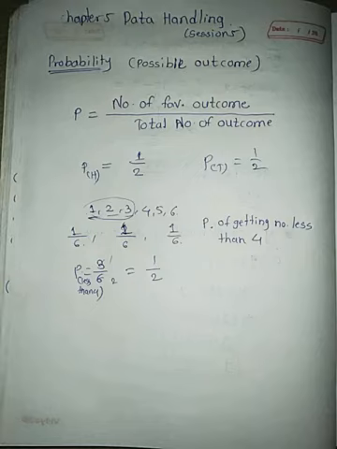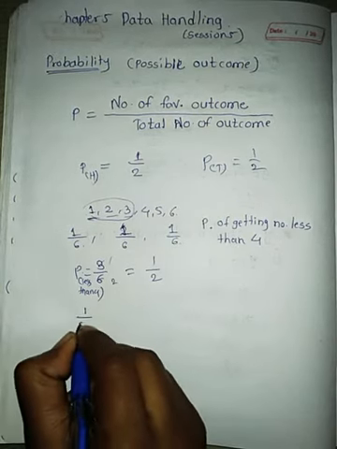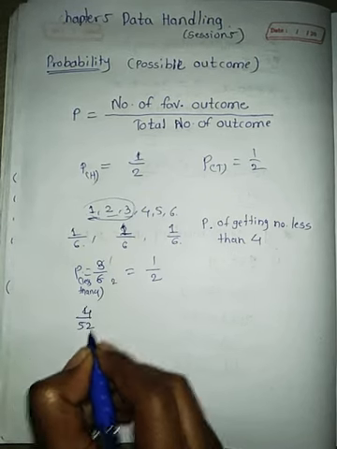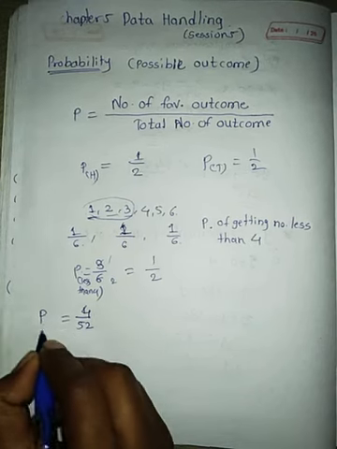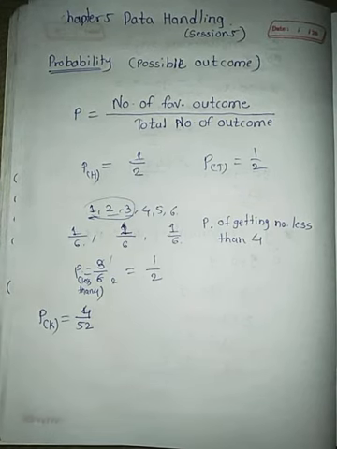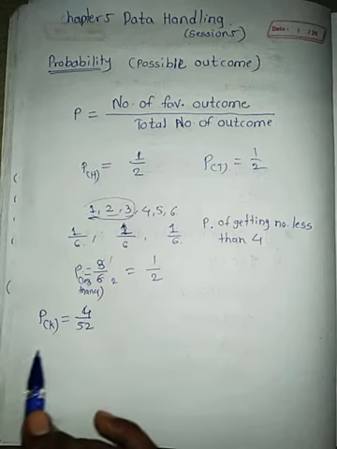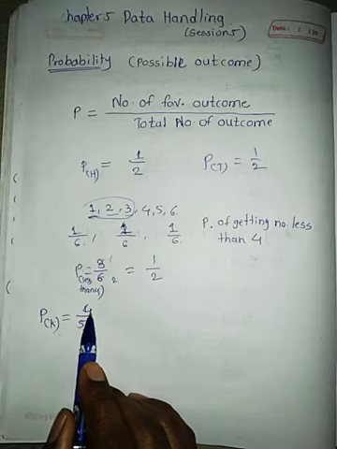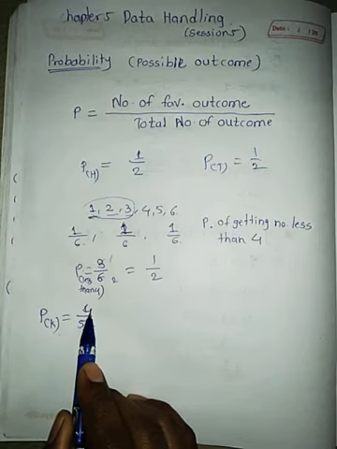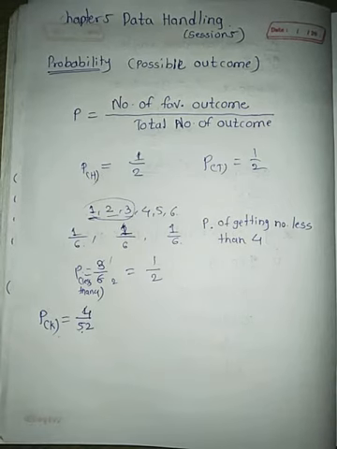If I say probability of getting the king card from the 52 playing cards, the total number of cards is 52. And how many kings are available in that game? 4. Queens are 4 too. So each and every number has 4 cards. So 4 by 52 is the probability.